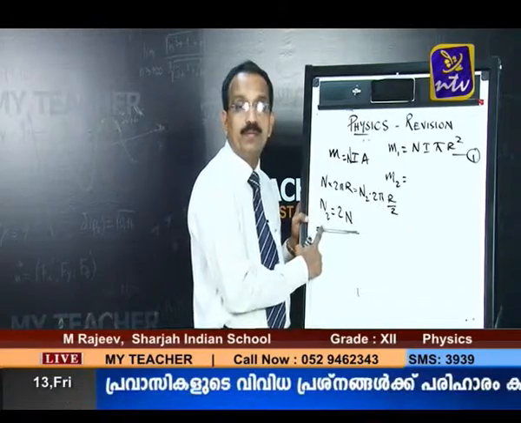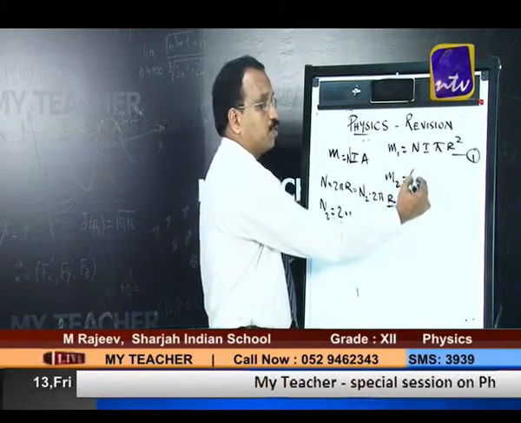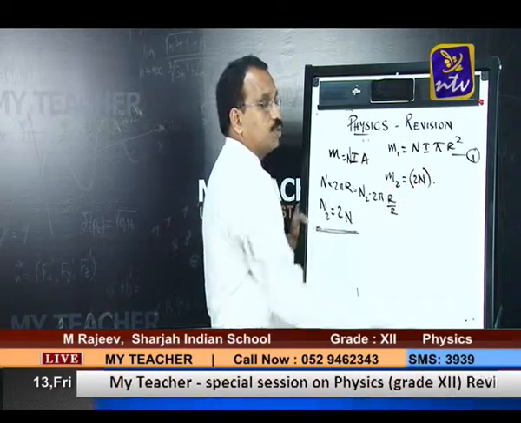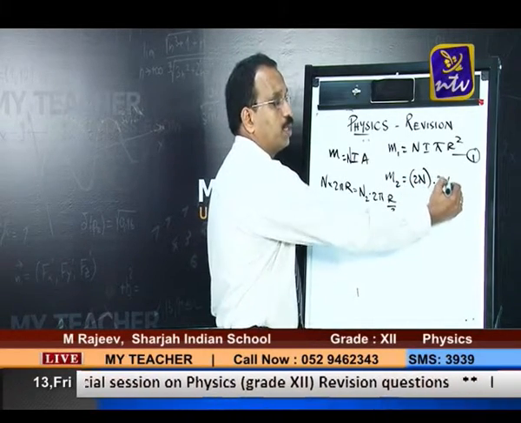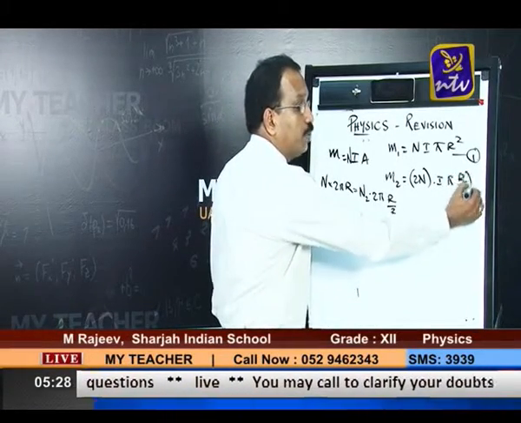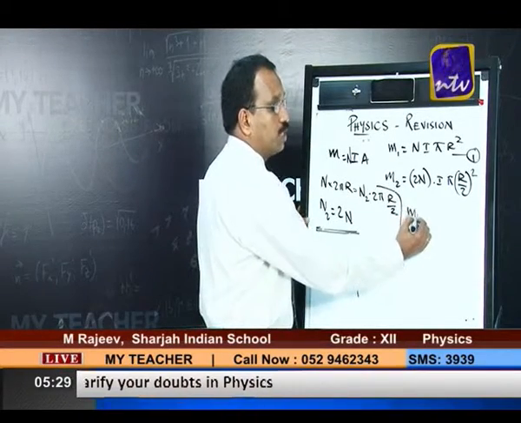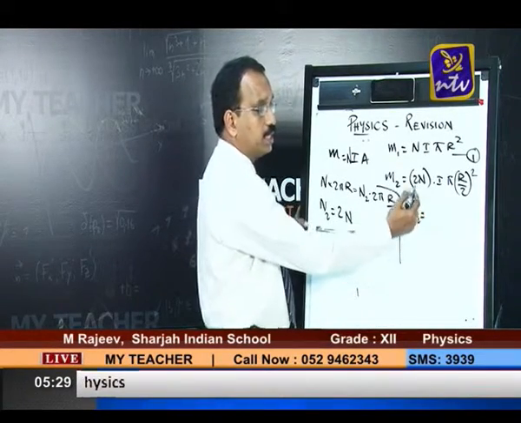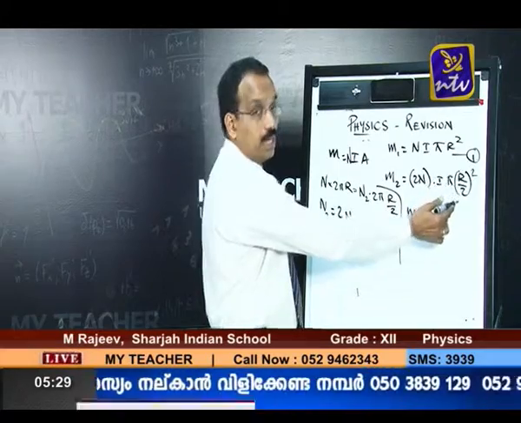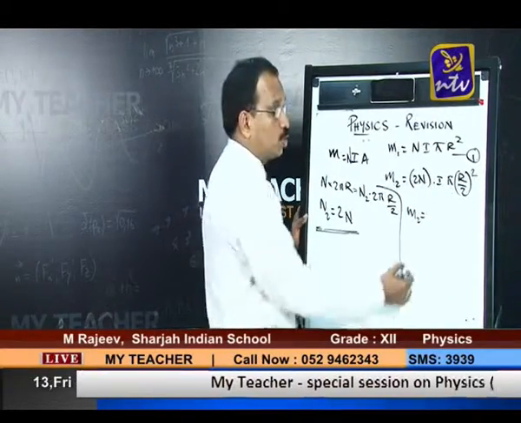N2 is 2N, right. So M2 would be the number of turns 2N into current, which is the same, into the radius R by 2 squared. So M2 is equal to 2 N I pi R squared by 4, and the 2 gets cancelled. So what will be the answer?